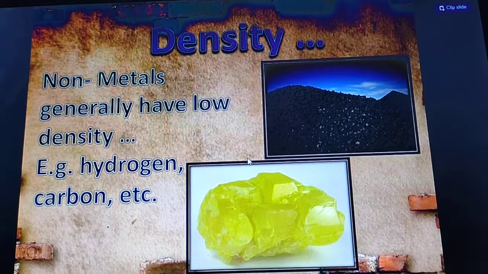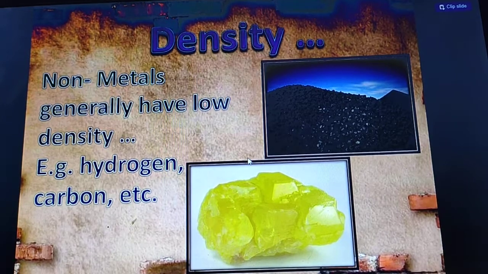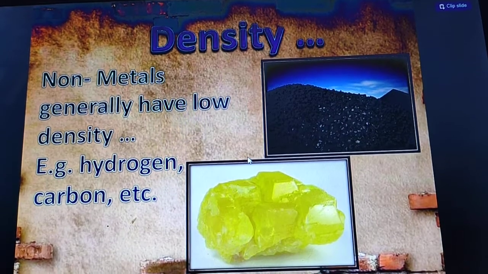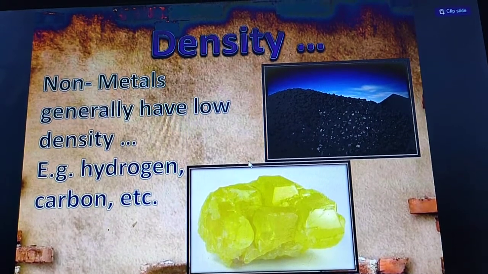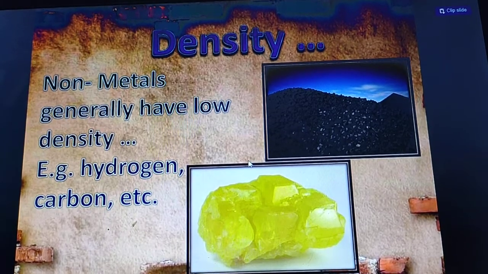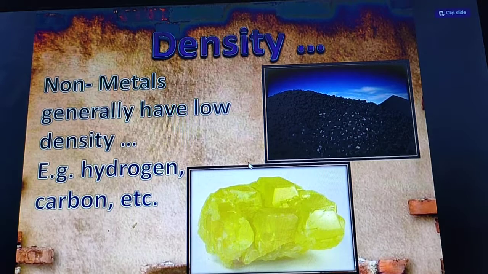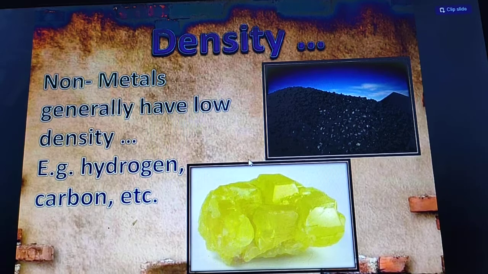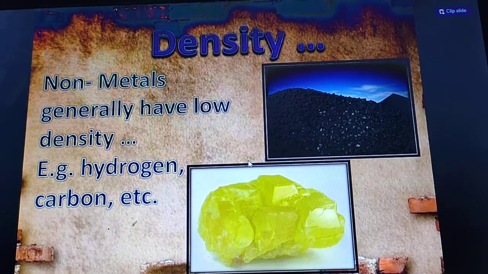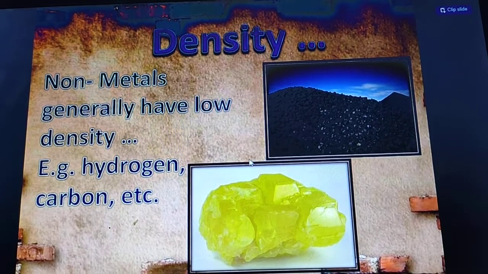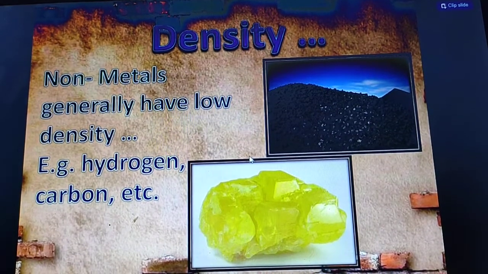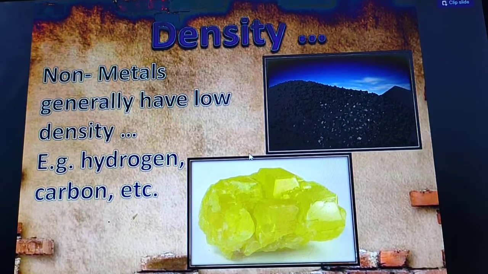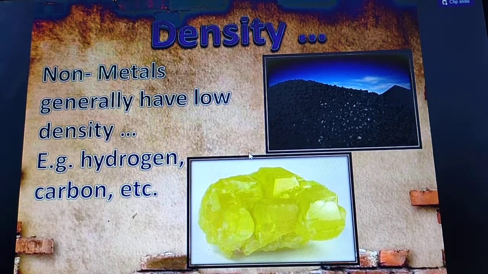In the previous classes we have discussed density in a broad manner. Like you can see in your book, non-metals usually have low density and are soft. An exception is diamond. Diamond is the hardest natural substance known. So a question may come: which is the naturally occurring hardest substance known to us? Your answer will be diamond. So it is an exception. Which non-metal is the hardest natural substance? Your answer will be diamond. But generally non-metals have low density and are soft.